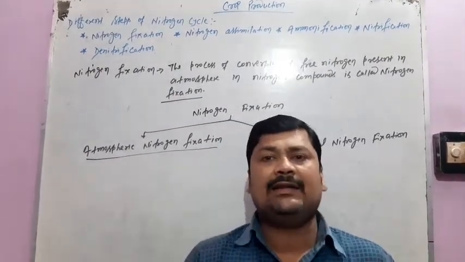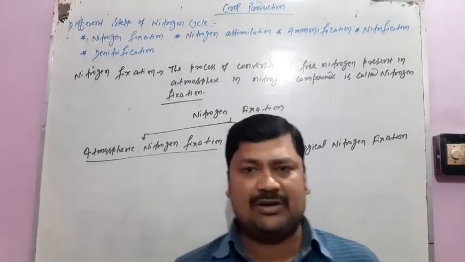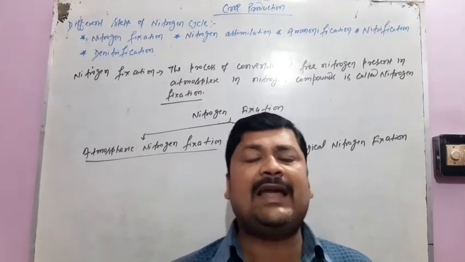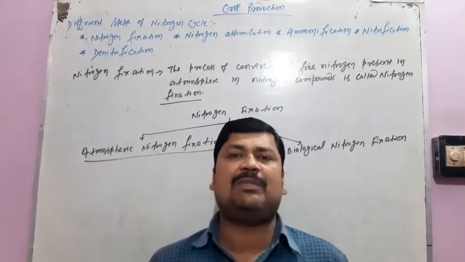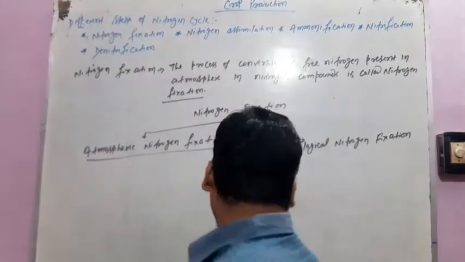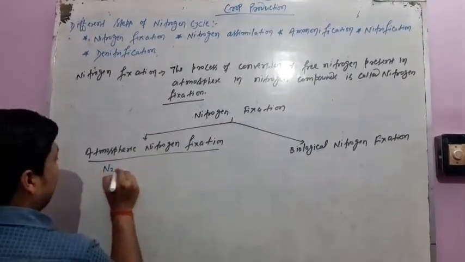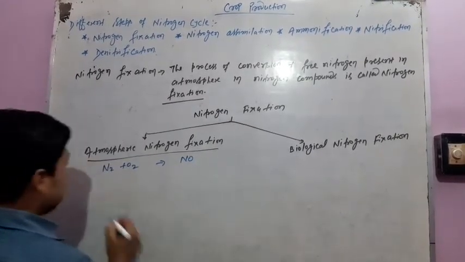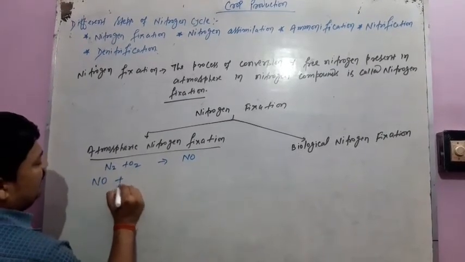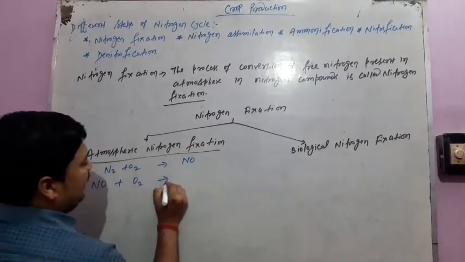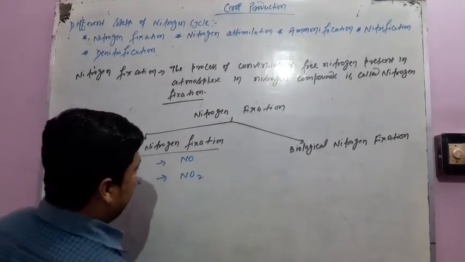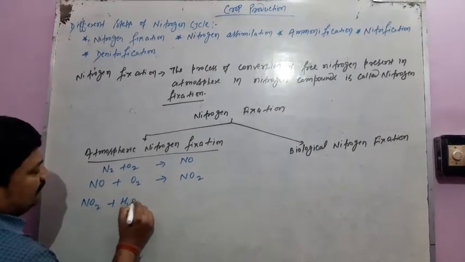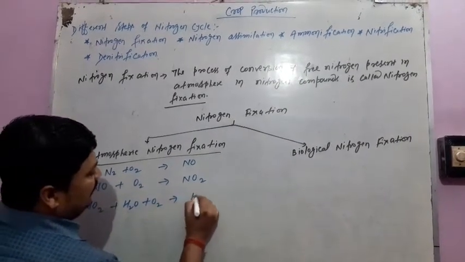As you all know, lightning produces high temperature. So when there is lightning, the high temperature causes a reaction between the nitrogen and oxygen present in our atmosphere. When nitrogen and oxygen react, they form nitrogen monoxide. This further reacts with oxygen of the air and forms nitrogen dioxide. Further, nitrogen dioxide reacts with water and oxygen and forms nitric acid.